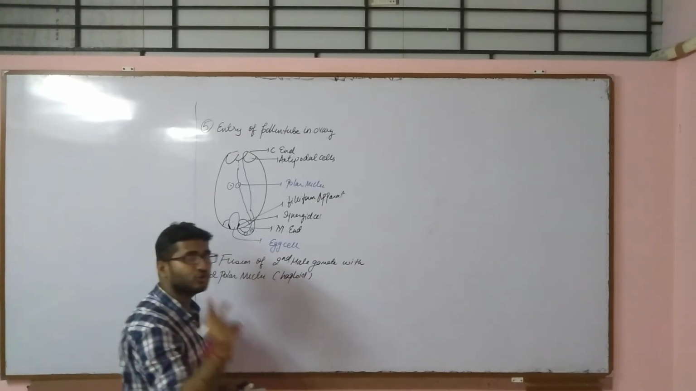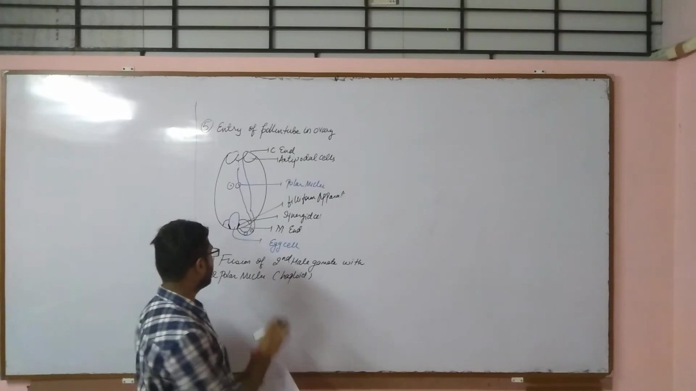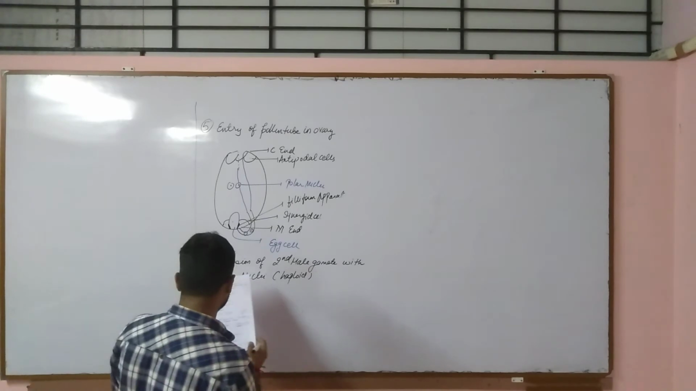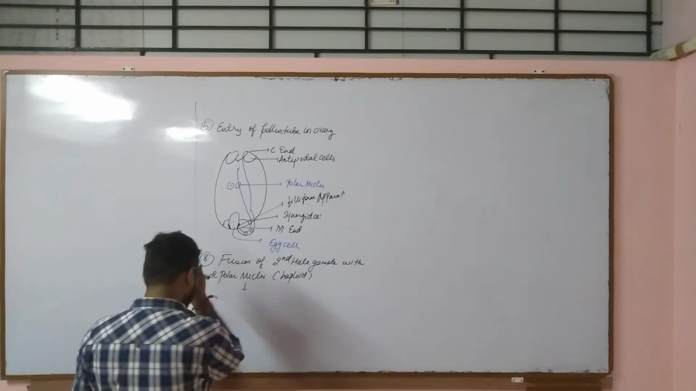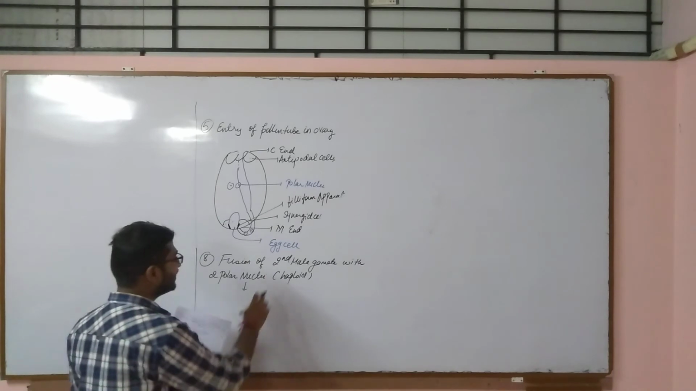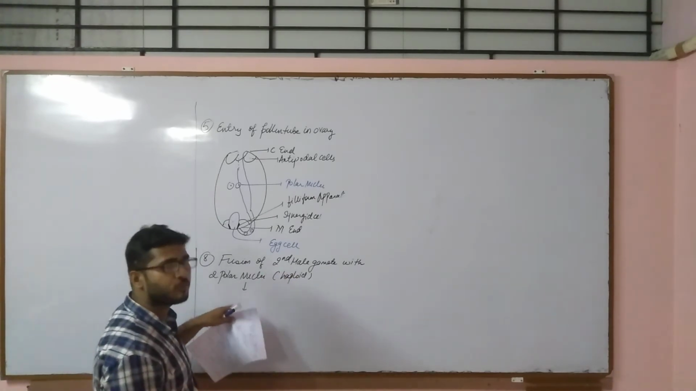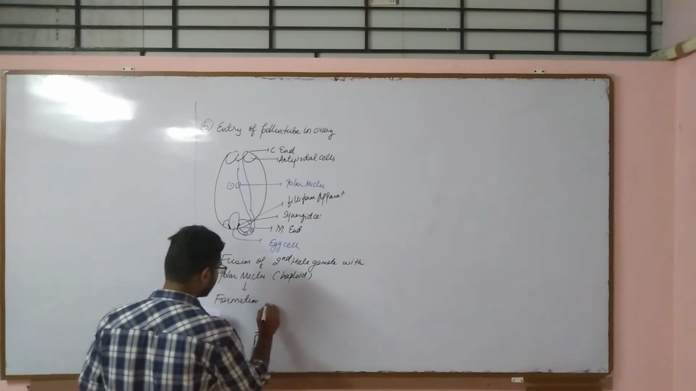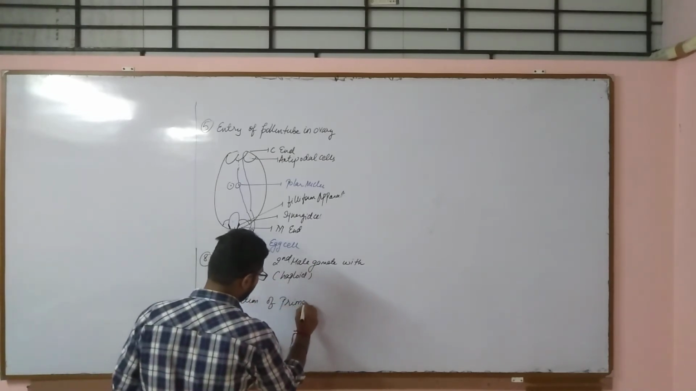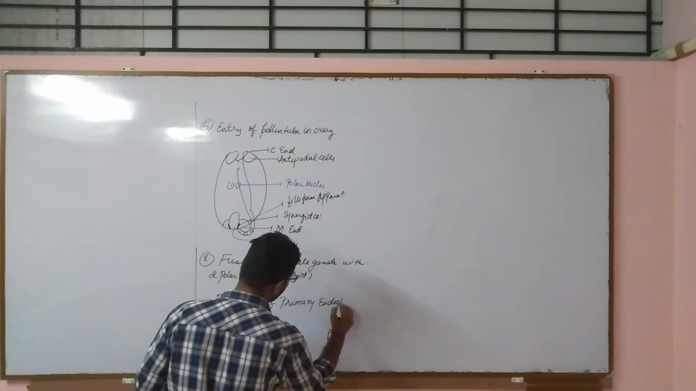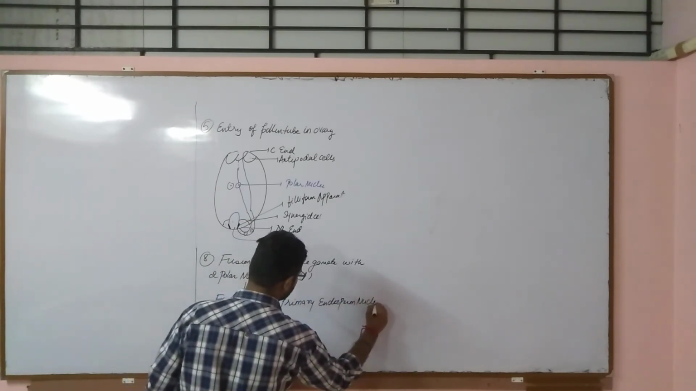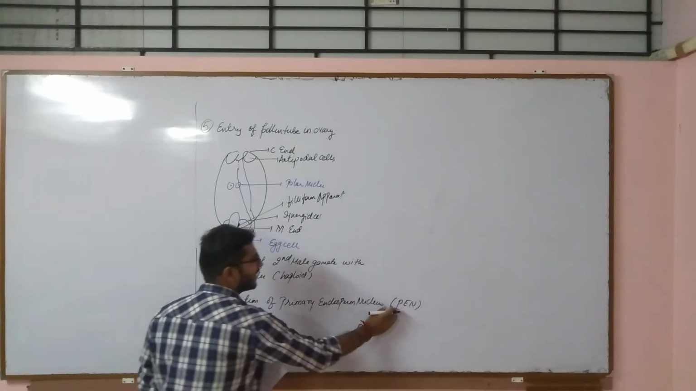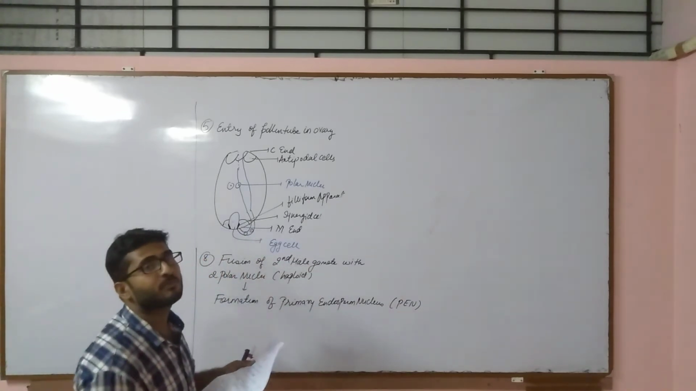So haploid, again 2N, plus one male gamete, which is also N. Now there will be 3N. That condition results in the formation of primary endosperm nucleus. So once the second male gamete fuses with the two polar nuclei, it will result in the formation of primary endosperm nucleus, which is called PEN, primary endosperm nucleus, which is triploid in nature.